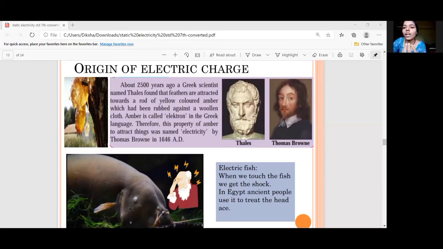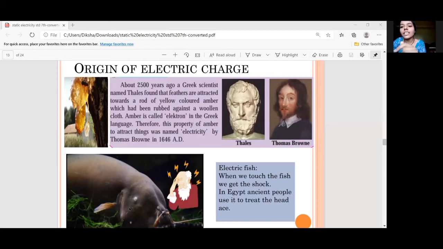In Greek, amber is known as electron. And with this same phenomenon, in 1646 AD, Thomas gave this phenomenon a term, which was electricity.